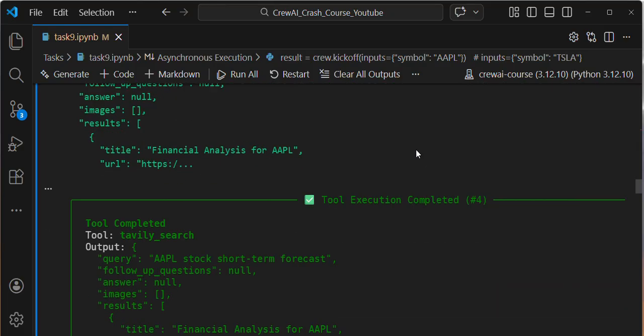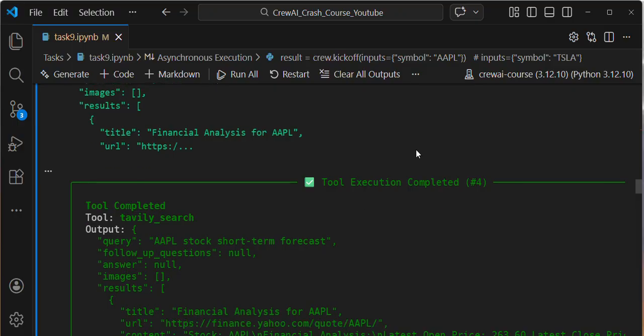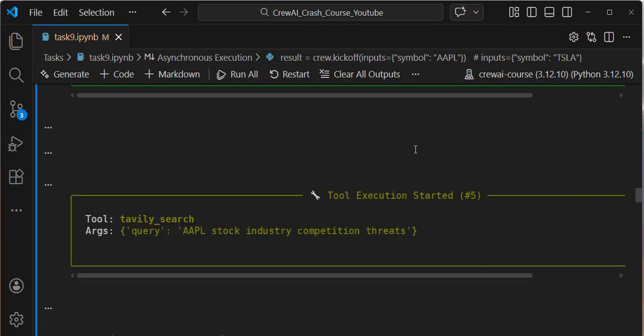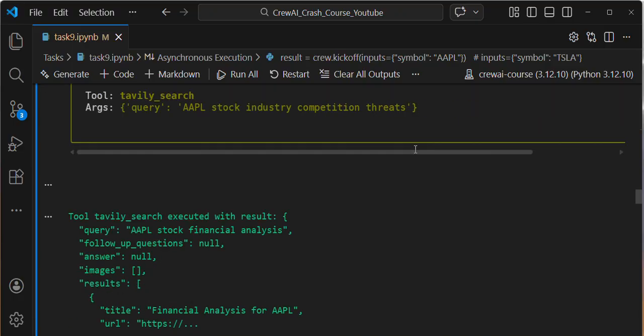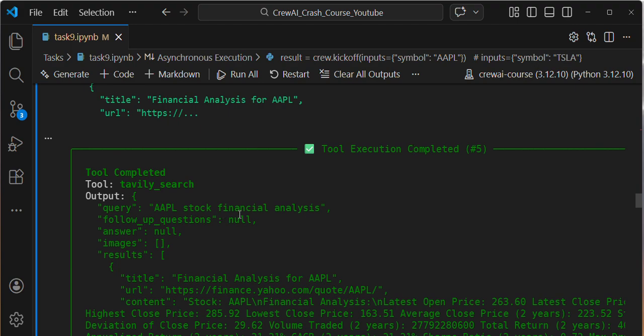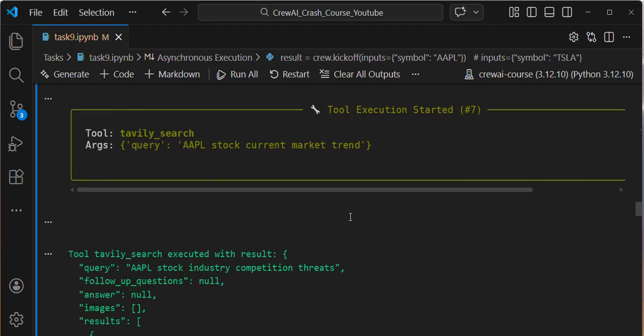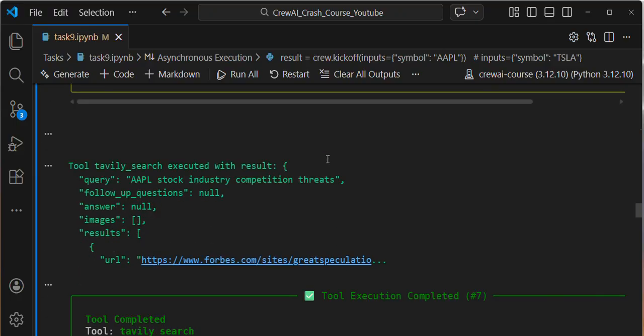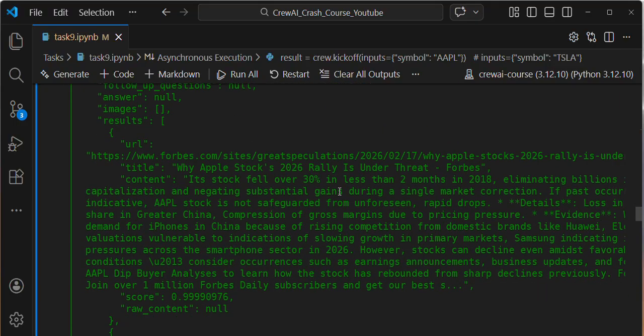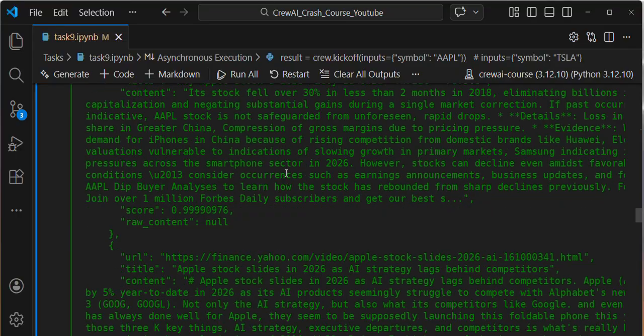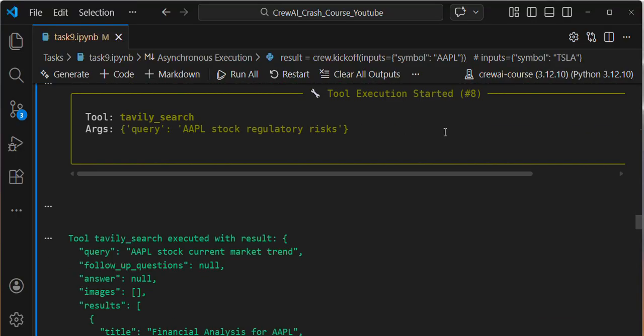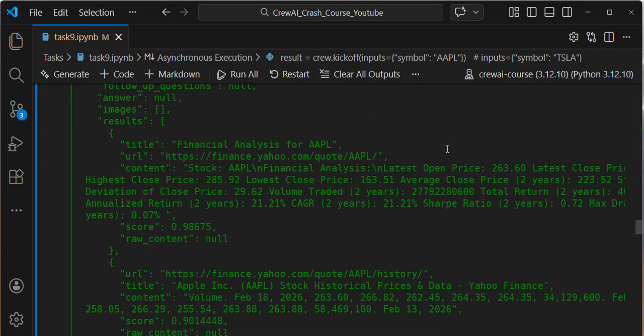Just pause the video and go through the tool output by yourself, guys, then you can clearly understand. Multiple tool calls get started and executed. If you see Apple stock financial analysis, and then current market trend, competition threats, here it will analyze the threats. Tool execution started, tool execution completed.